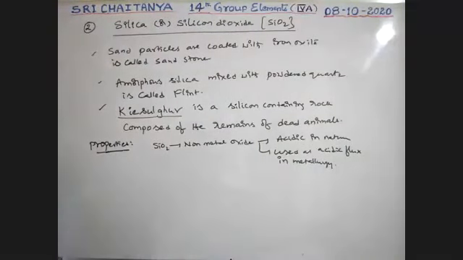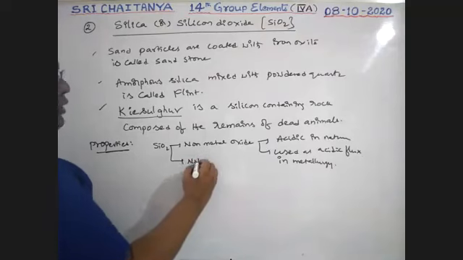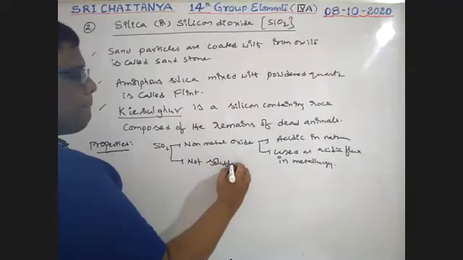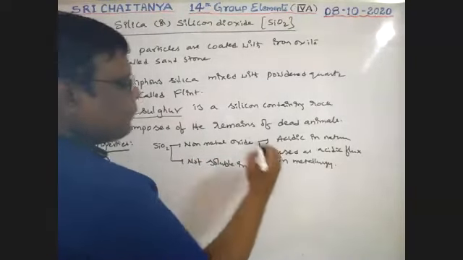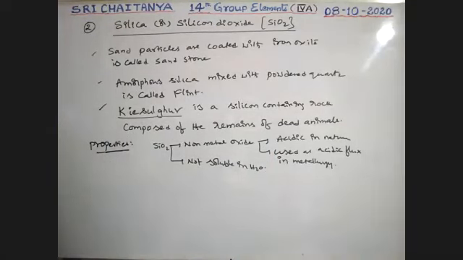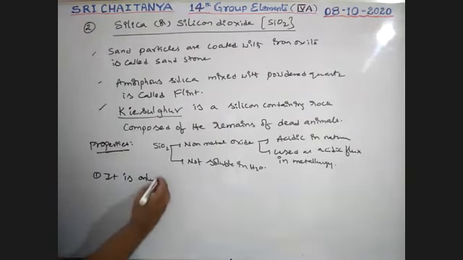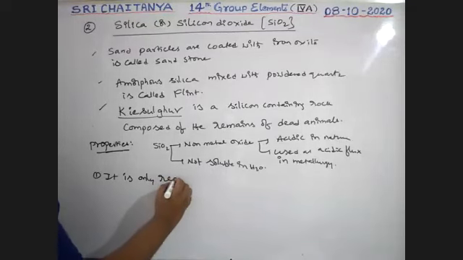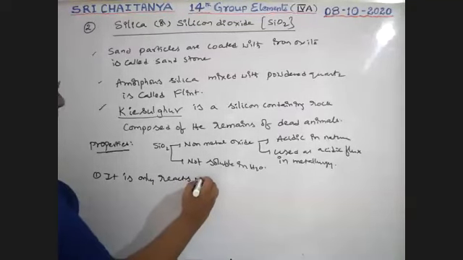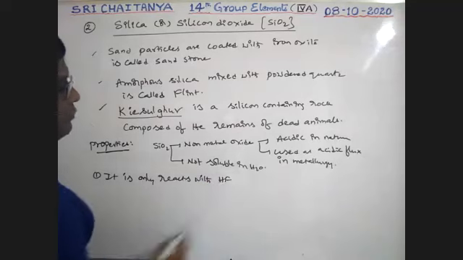Next, not soluble in water. Next, it only reacts with HF.